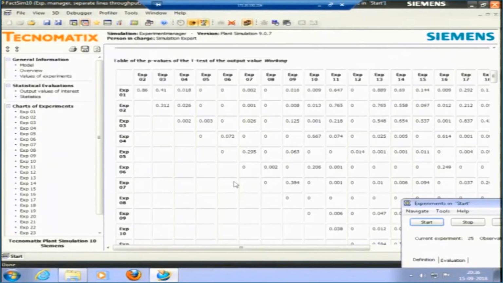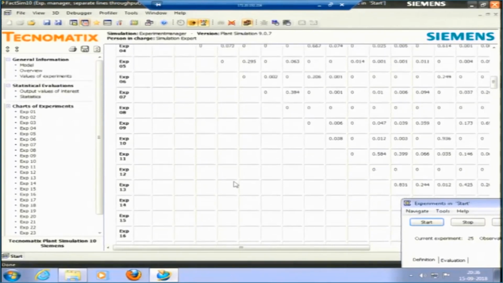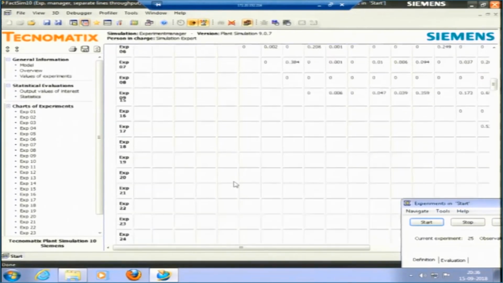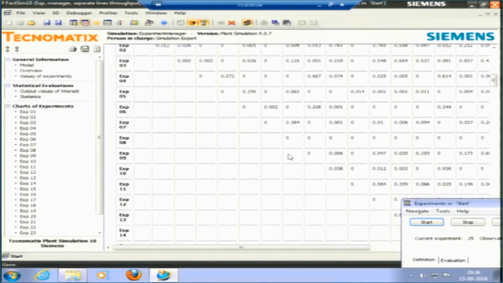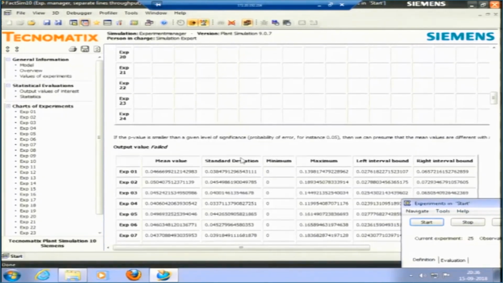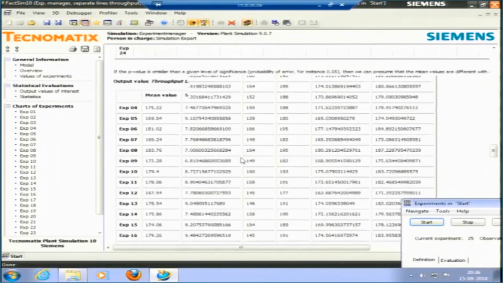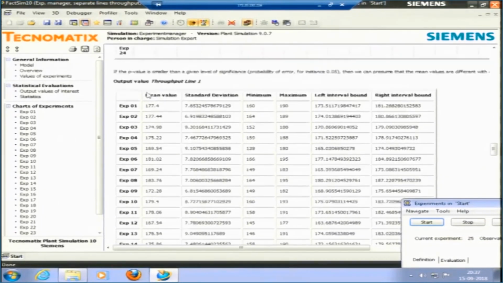So, this is the P and T test, we will not move to that. These are the tests that are conducted, and this is the table for that. This is the failed time, working time, and it will also show the throughput, because we asked for the throughput. So, this is the throughput for the 50 observations in experiment number 1. Experiment number 1 means 50 observations. There are 25 experiments, for each experiment 50 observations.